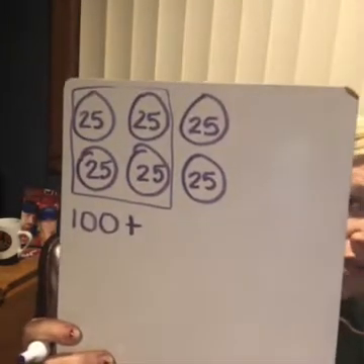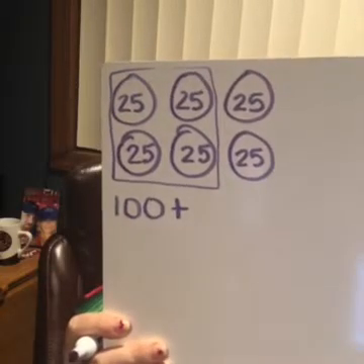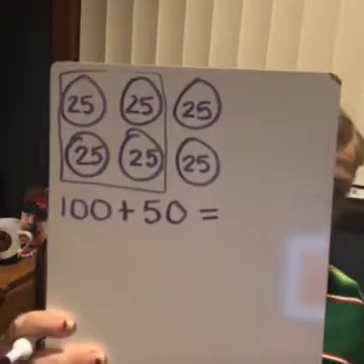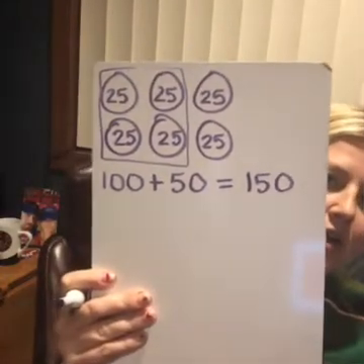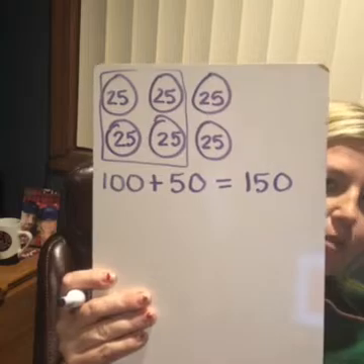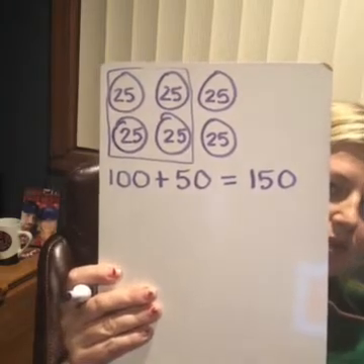And then if I add in my 2 quarters that are left, 2 quarters are 50 cents. So if I add that 50, 100 plus 50, of course, is 150. So that's how many beans I have used. Let's say, you know what, Miss Taylor, I don't really understand the whole money route. Let's go one other way. So that's just one way to think about it, like money.